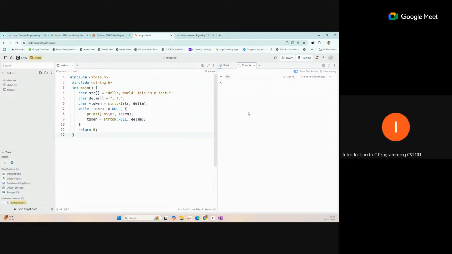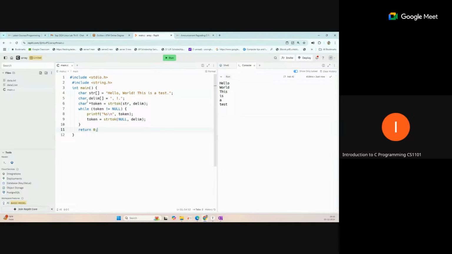So first let me see what output is coming. Okay, so output is coming. You can see this string is broken by space, comma, and this sign, everything, and the dot is also not coming in this. So: hello world. That means we broke the string and we found the words only.